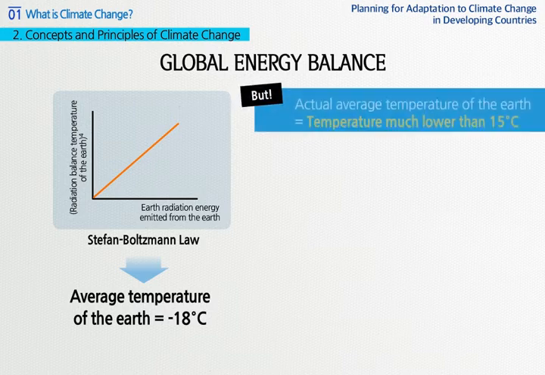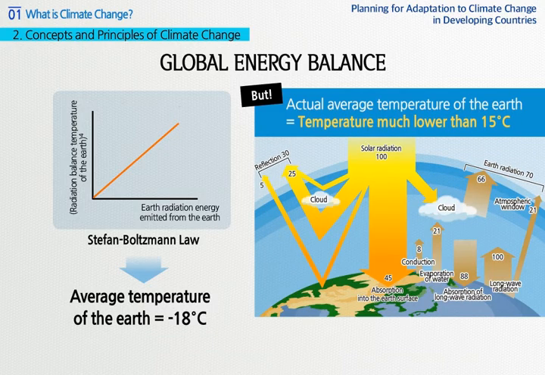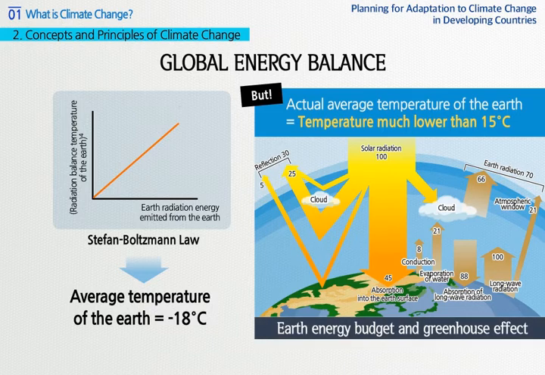However, this is much lower than 15 degrees Celsius, the average temperature of the Earth. Why is there such a difference? The reason is the effect of the atmosphere absorbing the Earth's radiation energy and re-emitting it to the Earth's surface again, which is called greenhouse effects.